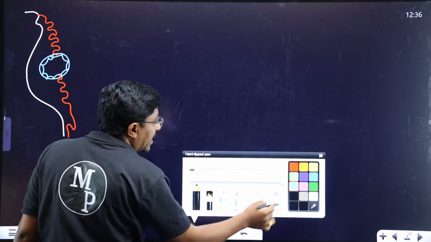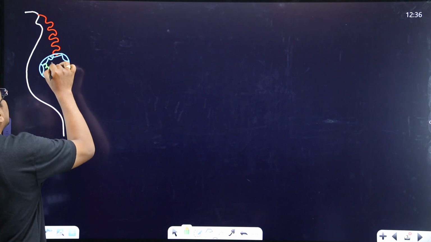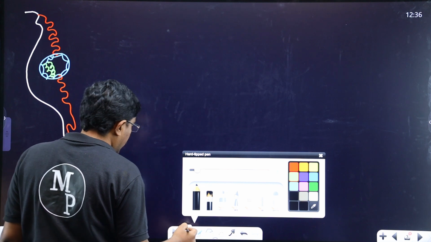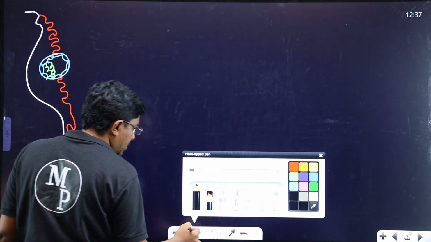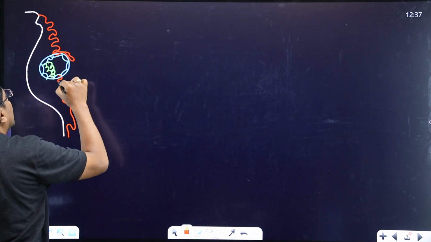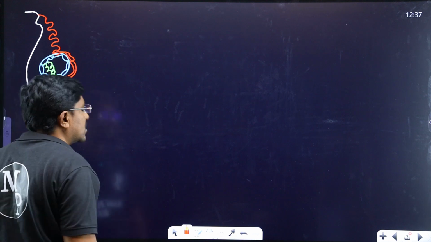Inside the implanted embryo, the inner cell mass is there. Within the blastocyst, two layers are there: one is the trophoblast, the outer layer, and the second one is the inner cell mass.